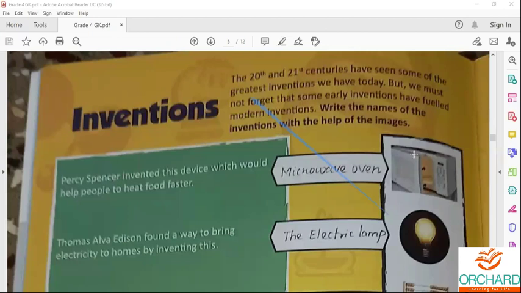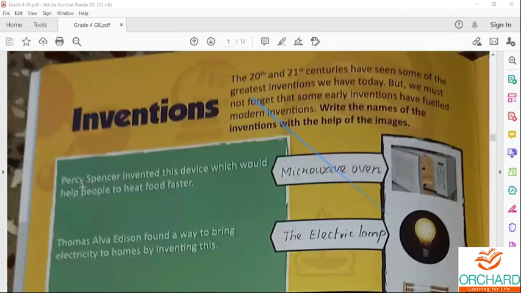So the first one is microwave oven. It is commonly referred to as microwave. It was invented by the American engineer Percy Spencer.